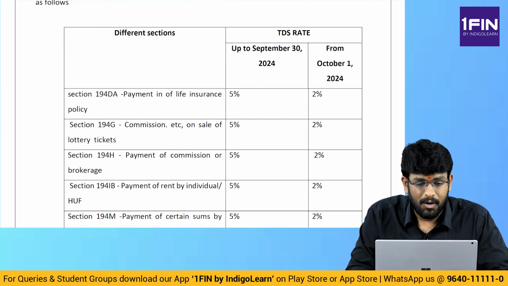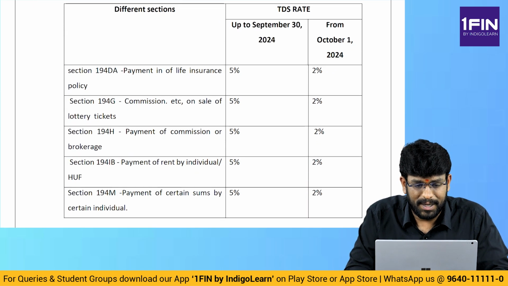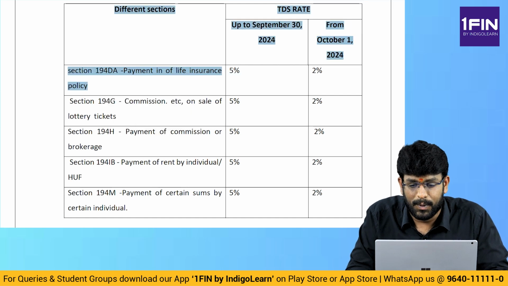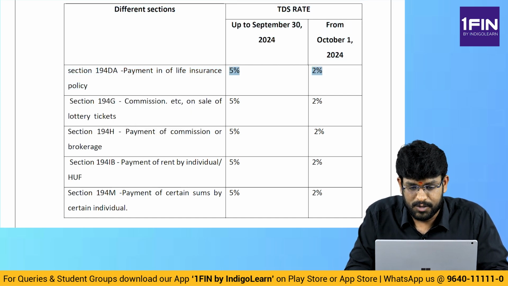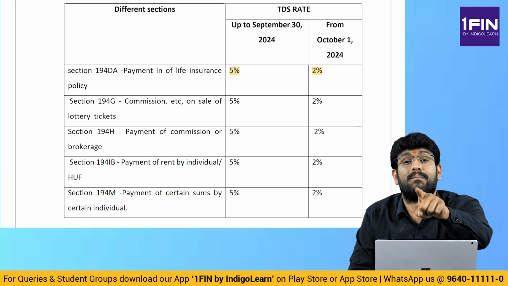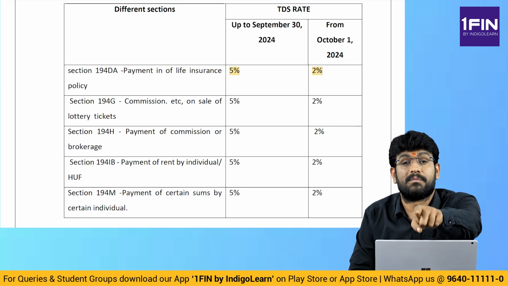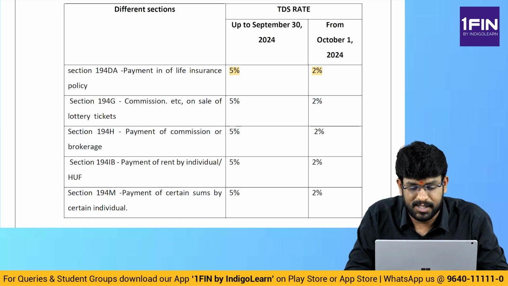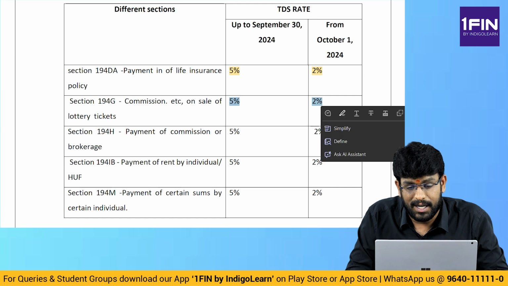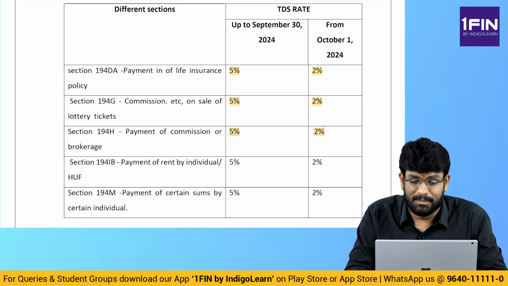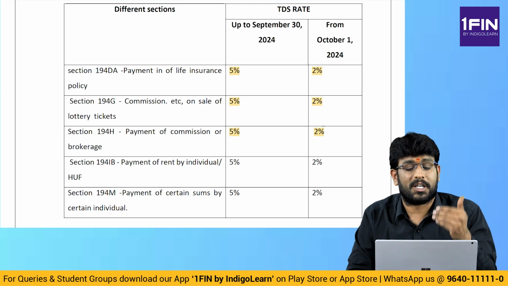See next. 194DA, payment in respect of life insurance policy. It used to be 5% earlier, but now it is 2%. So it was 5% up to 30th September, but from 1st October it is 2%. You have to remember both. For May 25, September 25, Jan 26, you have to remember both, my dear friends. Next. 194G, 194H, both sections it is commission. It was 5%, it has now become 2%. Here also 5% has become 2%. That means up to 30th September it is 5%, from 1st October it is 2%.